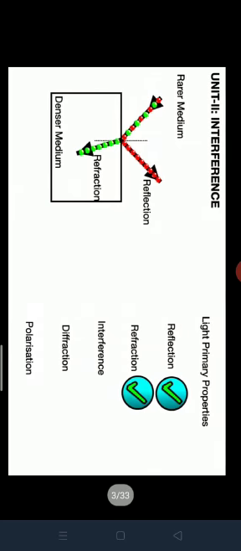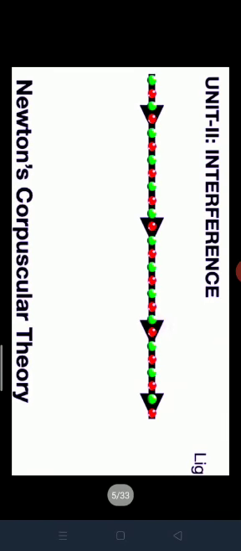So after so many years, after hundreds of years, some other scientist explained it. Newton's theory was proven only for refraction and reflection, so it is wrong. Newton's theory explained the light ray as traveling in particle movement, only in a straight line. So this was proven wrong.